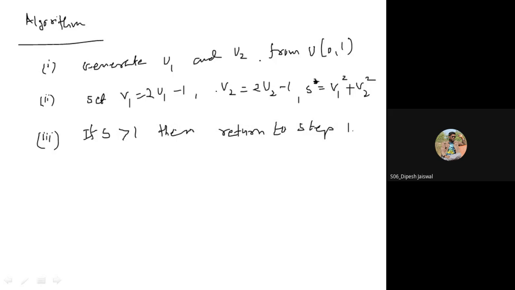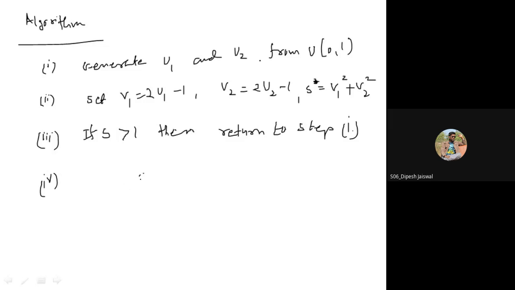Again you have to generate the pair of random numbers and calculate V1, V2 likewise. So as long as the condition S greater than 1 is satisfied, it will keep going. As soon as S is less than 1, immediately we go to step 4.